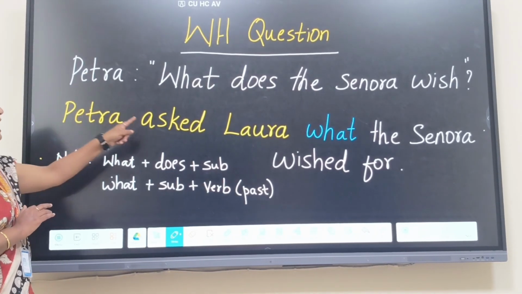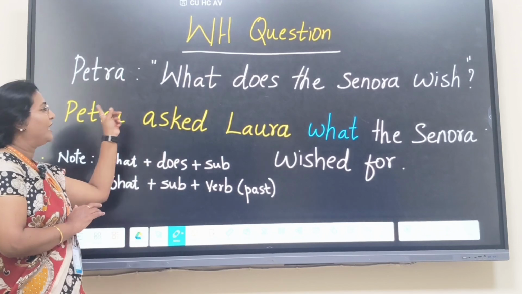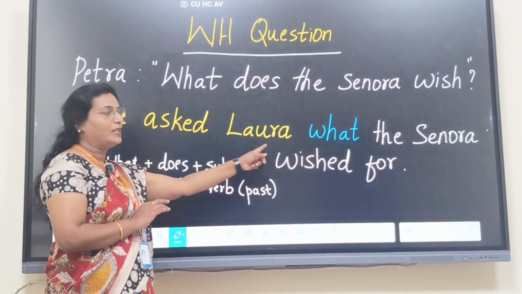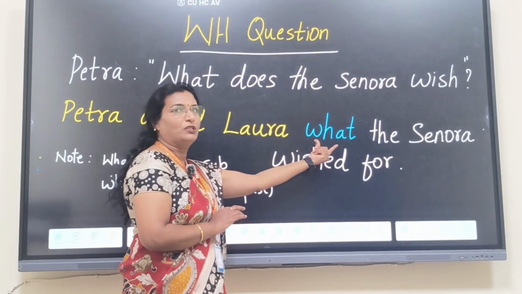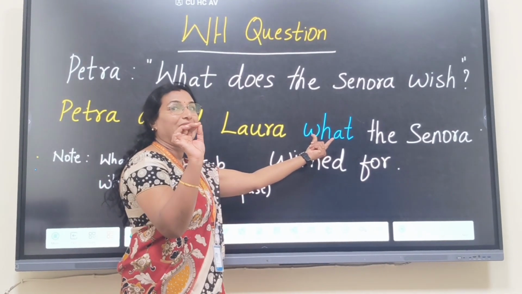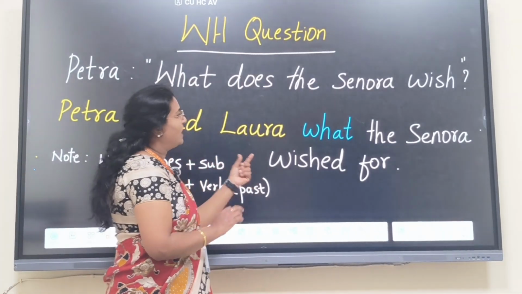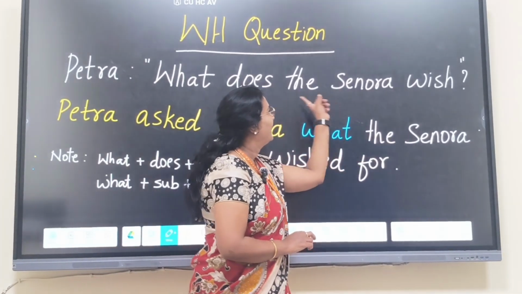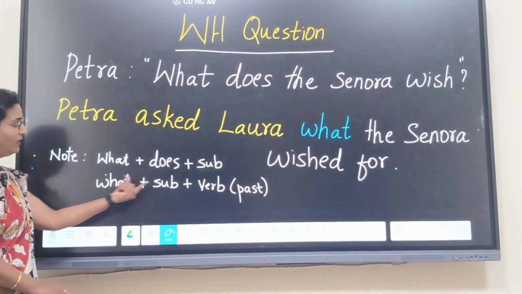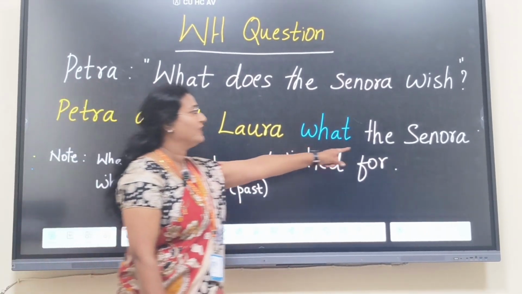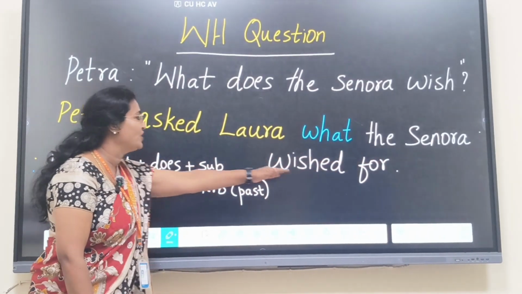Now, Petra asked. Asked is the reporting verb because it is a question. Petra asked Laura. After that, you have to directly write what. Don't write that here because it's a WH question. What. The Senora is a subject. So according to the rule, after what there should be a subject. So I have written the subject, and after subject there should be a changed verb